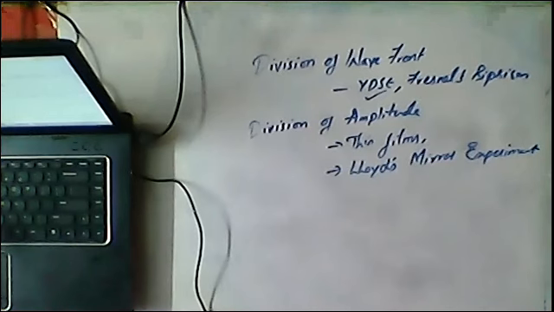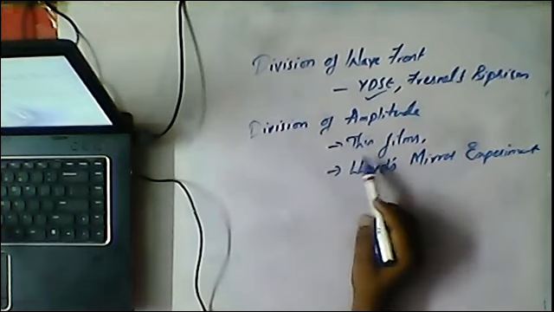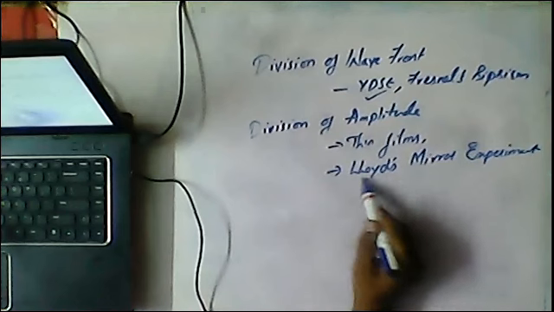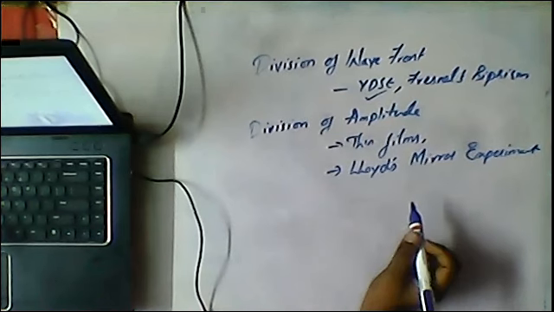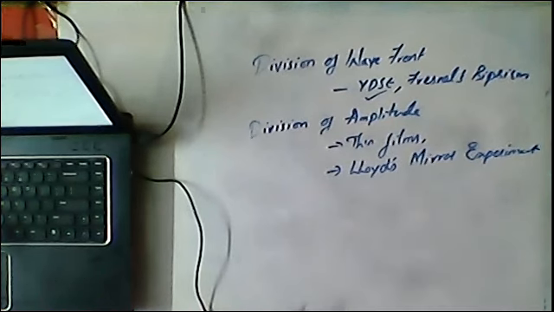You won't generally require Fresnel's biprism, but it is also similar to YDSE, with no more changes. We will discuss thin films, and we will solve only a few problems based on the Lloyd's mirror experiment. So let us move to our topic right now.